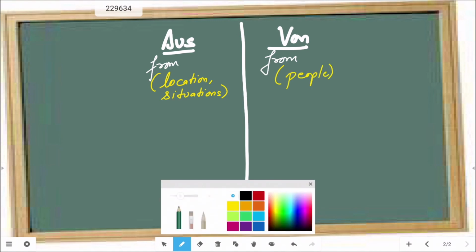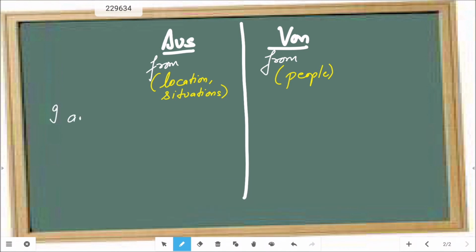Let's say I say, I am coming out of the house. This also refers to "out of."